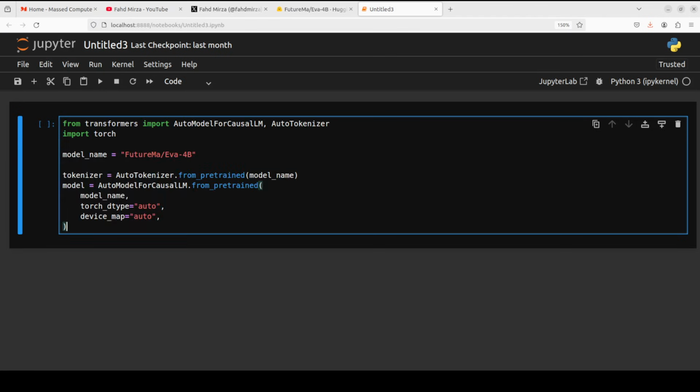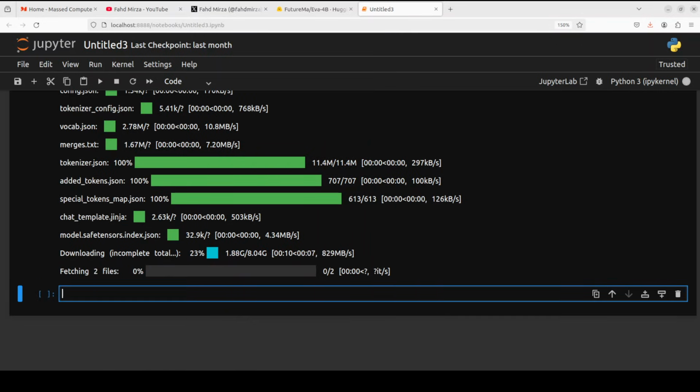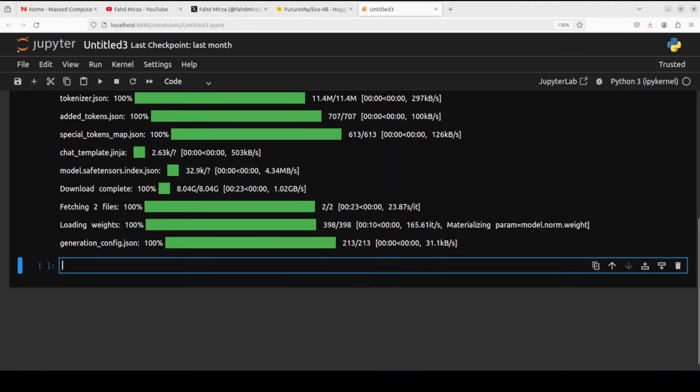In order to download the model and tokenizer, I'm just going to go with transformers. And it's the same Qwen model which we have already seen on the channel many times, which has two shards and the size on the disk is just a touch over 8 gig. Shouldn't take too long to download. And the model is now downloaded.